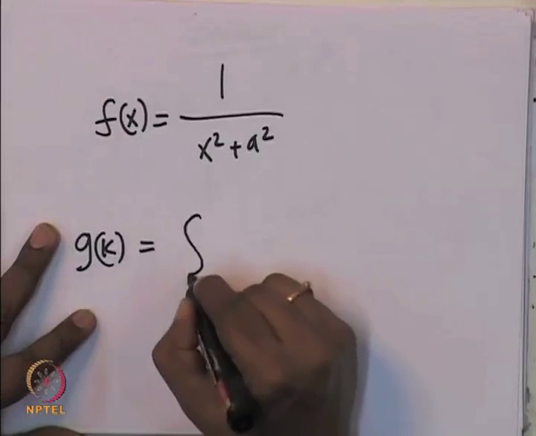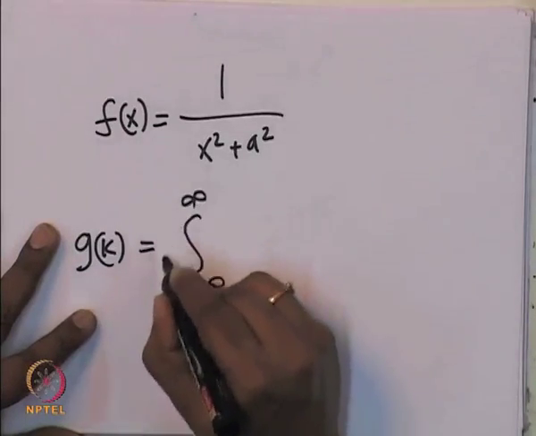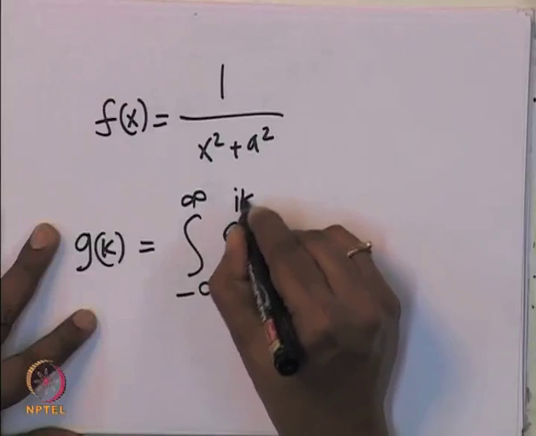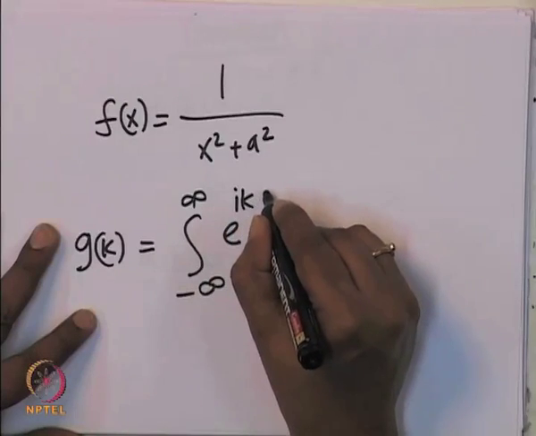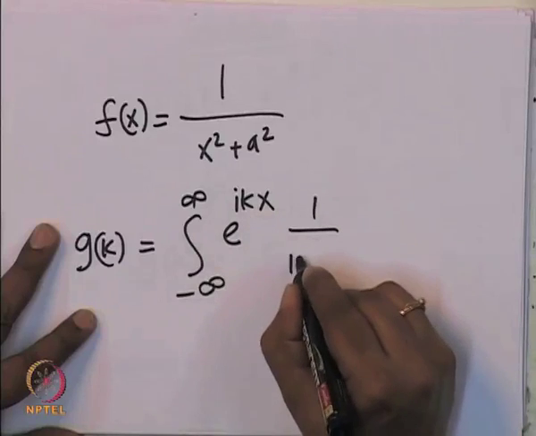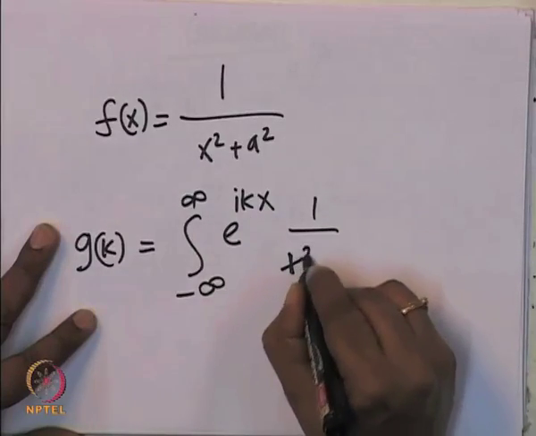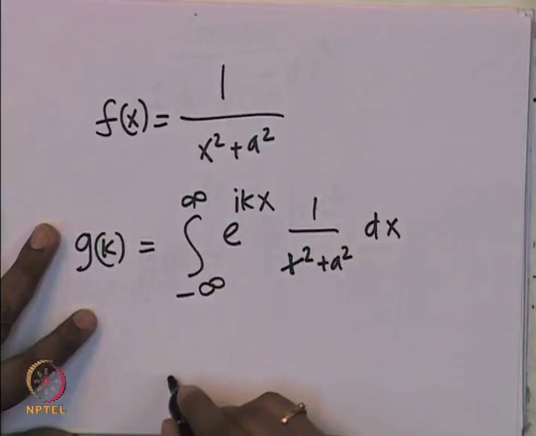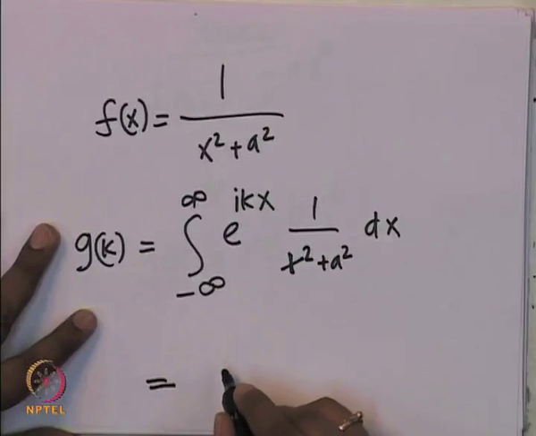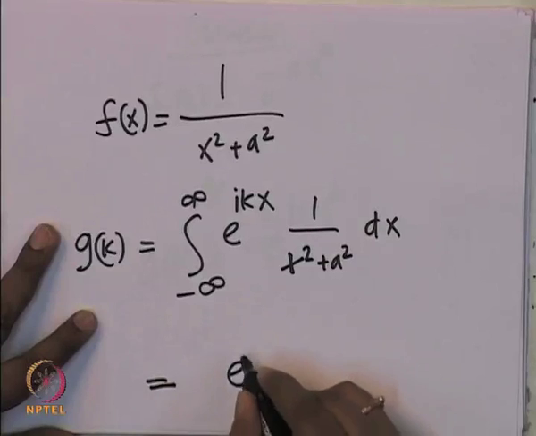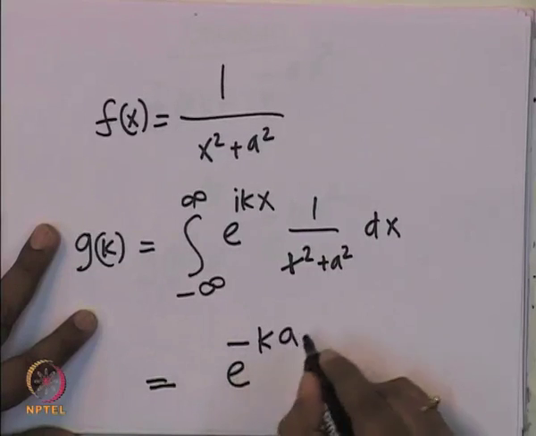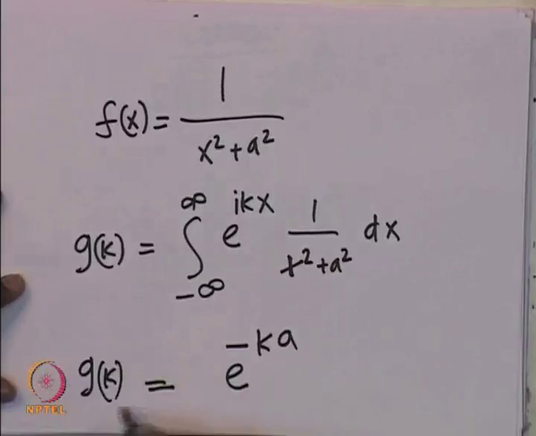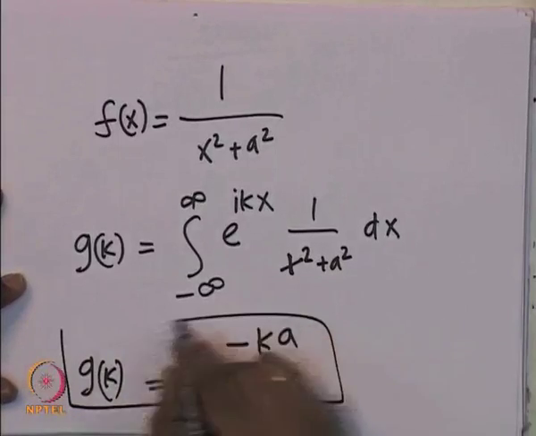It is essentially the integral from minus infinity to infinity of e power I k x into 1 over x square plus a square dx. And if you do this, the answer you get turns out to be, I think, e power minus k into a. So, you will get g of k, which is essentially e power minus k a.